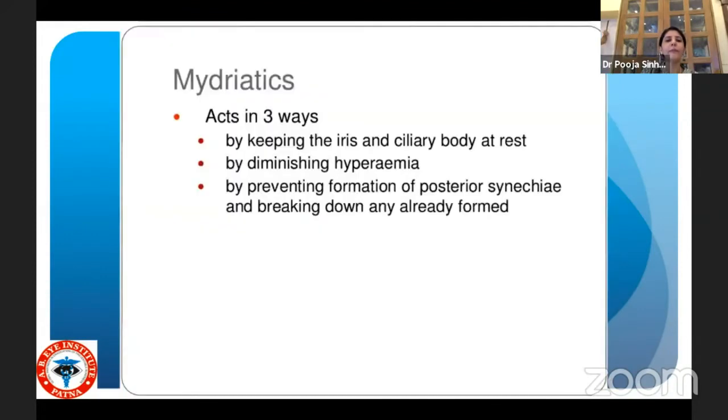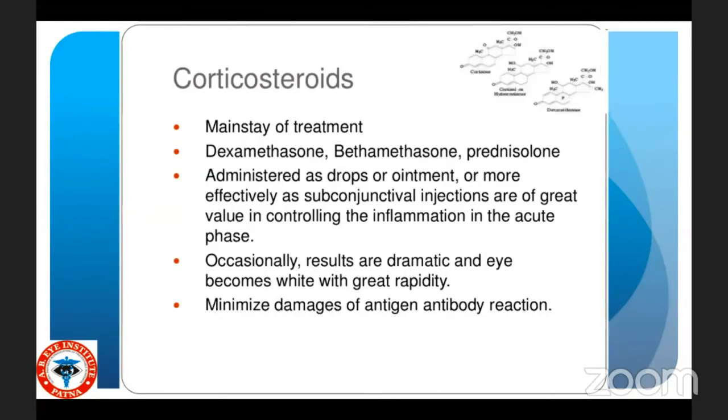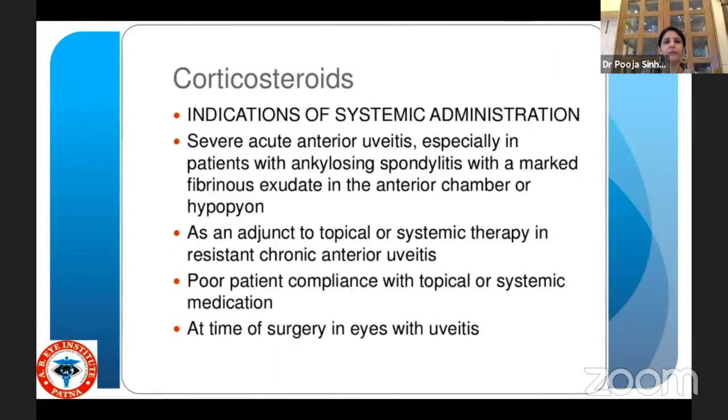are homatropine and atropine. Mydriatics act in three ways, and it's important to understand: by keeping the iris and ciliary body at rest, by diminishing hyperemia, and by preventing formation of posterior synechiae and breaking down those that have already been formed. Corticosteroids are the mainstay of treatment, very useful in controlling the inflammation in the acute phase and also minimizing the damage of the antigen-antibody reaction.